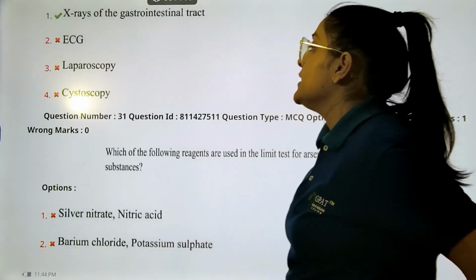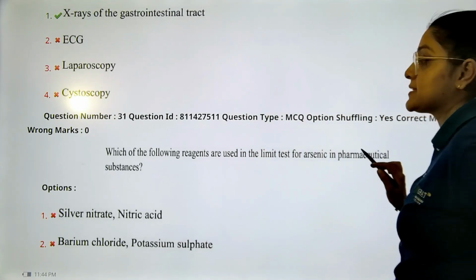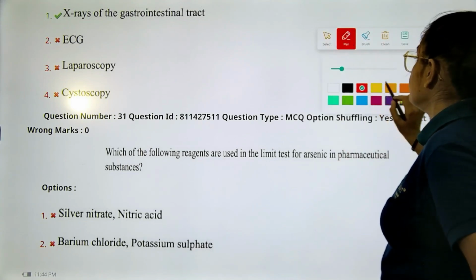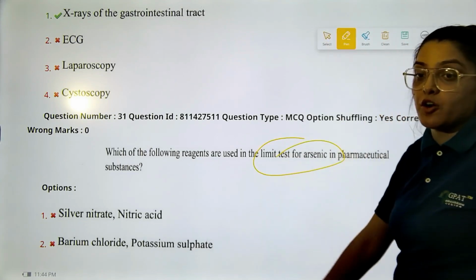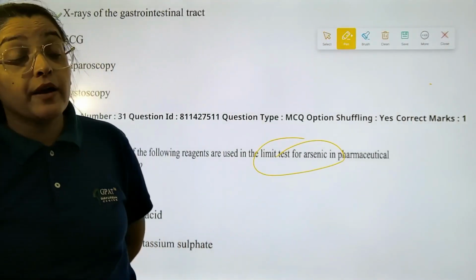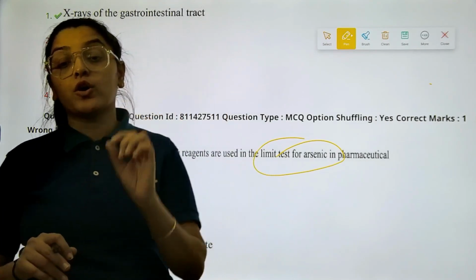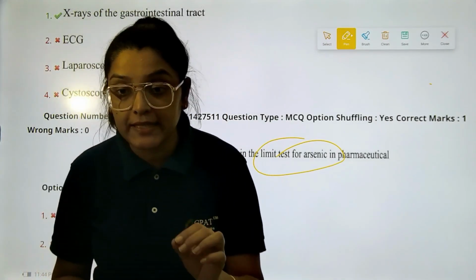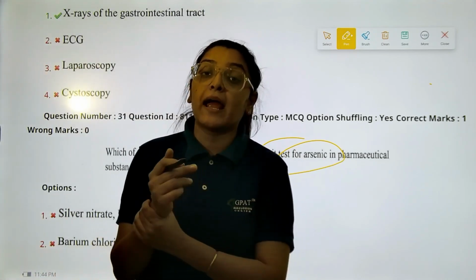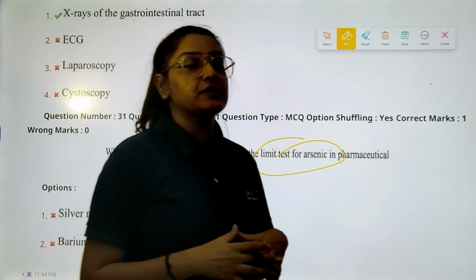Next question. Which of the following reagents is used for the limit test of arsenic, right? Now, if you have any knowledge of the limit test of arsenic, you would have answered. You have seen that the limit test is actually based on the reaction of arsenic gas and mercuric chloride, due to which we get yellow-brown spots on the paper after the reaction.